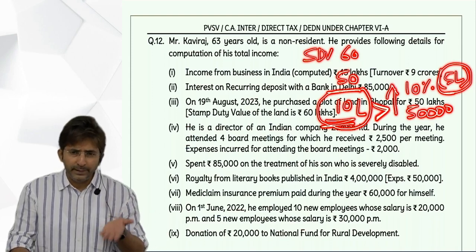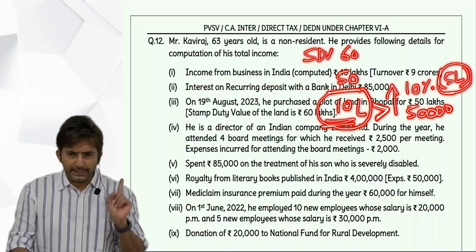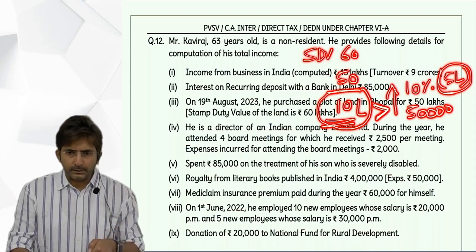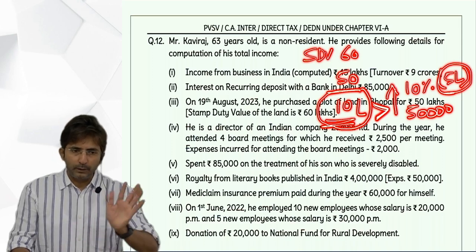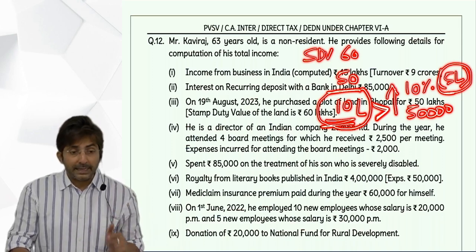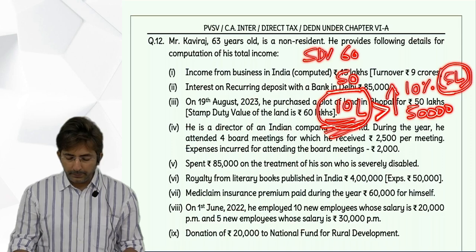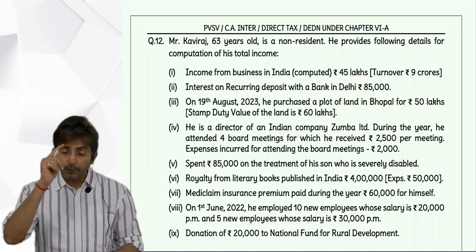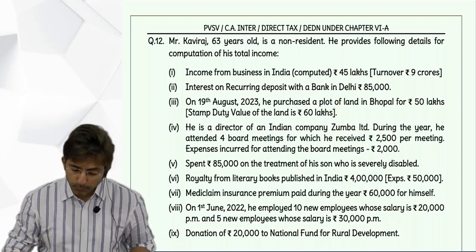This I taught you in detail in income from other sources. You want me to show that income from other source theory? The difference is more than 10% of actual price or 50,000, whichever is higher, so it will be fully taxable. So full 10 lakhs will be taxable. And your wording will be purchase of plot at low price. And there you have to show the working also. In income from other source, we used to show that.